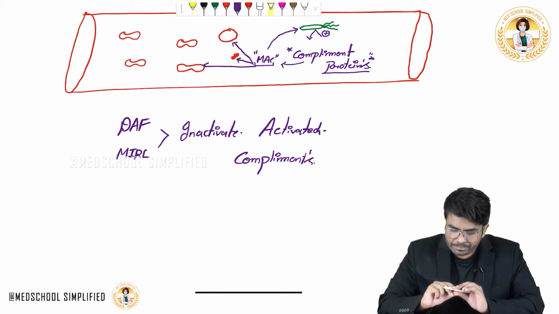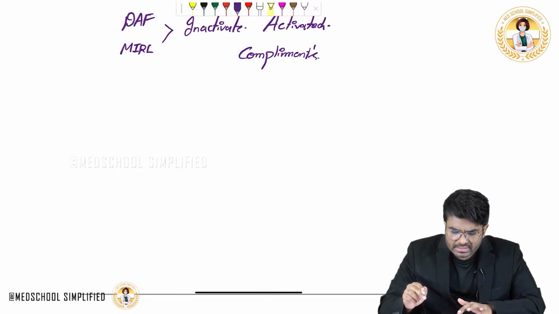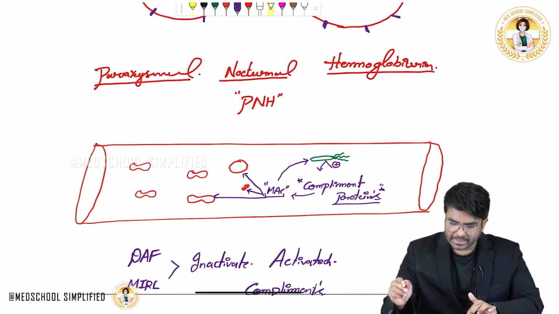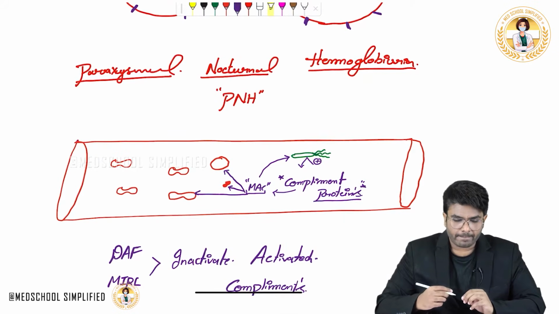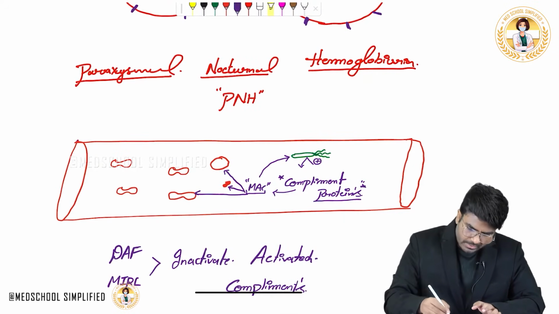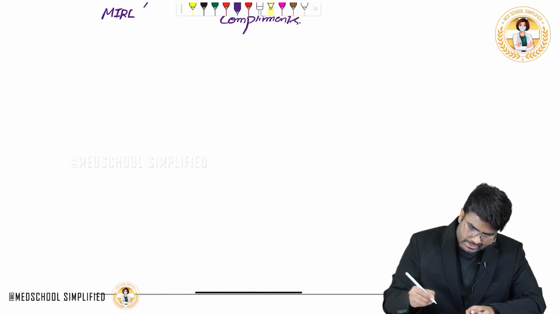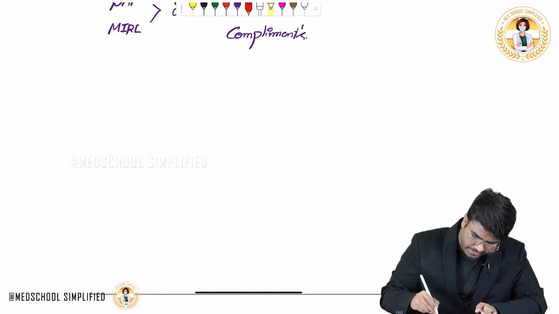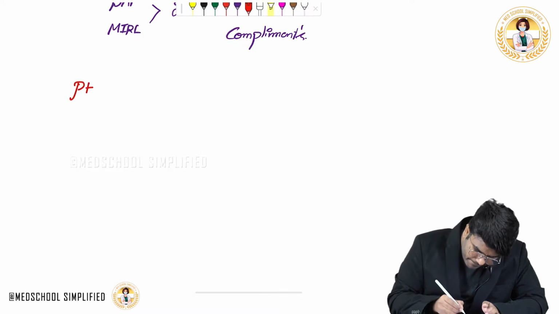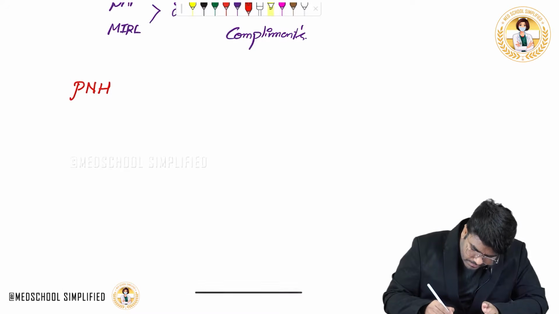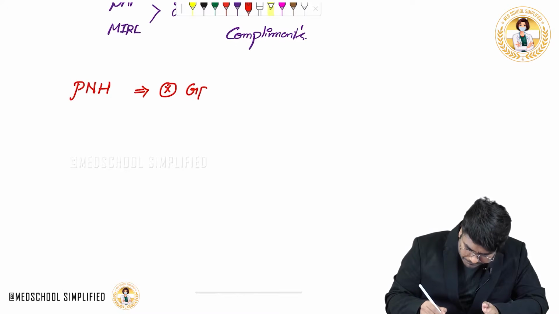Now let's discuss what happens in paroxysmal nocturnal hemoglobinuria. In PNH, there is absence of GPI.